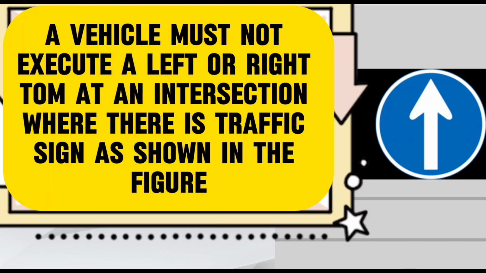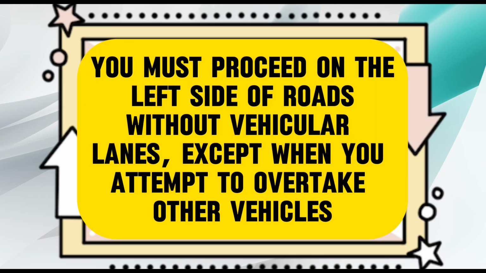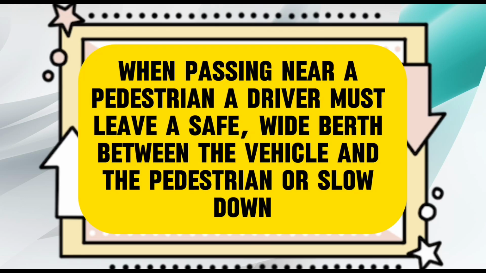True. A vehicle must not execute a left or right turn at an intersection where there is a traffic sign as shown in the figure. True. A driver slowed down and passed by a school bus which had stopped to let children get on and off the bus. False. You must proceed on the left side of roads without vehicular lanes, except when you attempt to overtake other vehicles. True. When passing near a pedestrian, a driver must leave a safe, wide berth between the vehicle and the pedestrian or slow down.